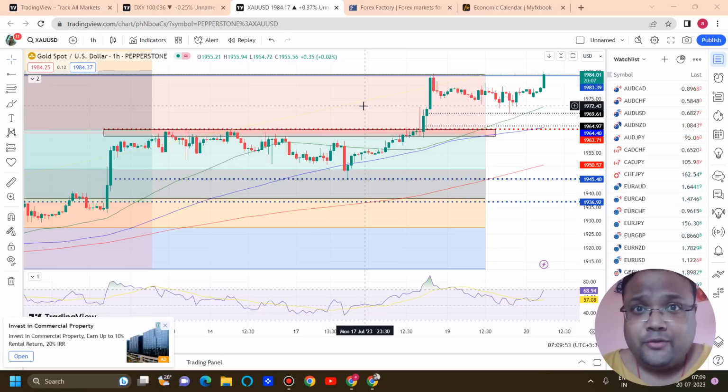As I always say, be a trader, not a gambler. So do not gamble during the news, and please follow proper risk management. This is my analysis. I can be wrong as well.